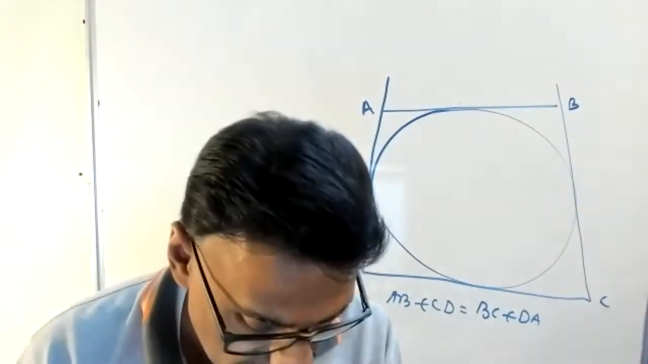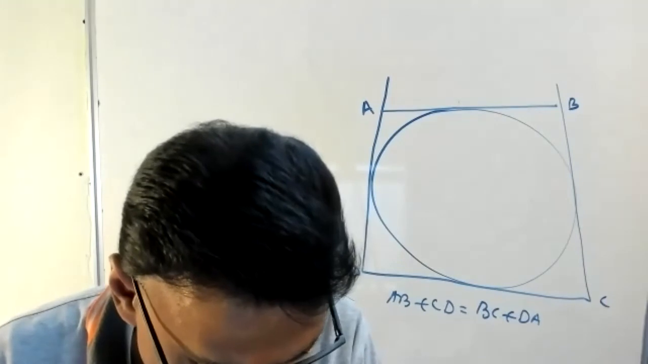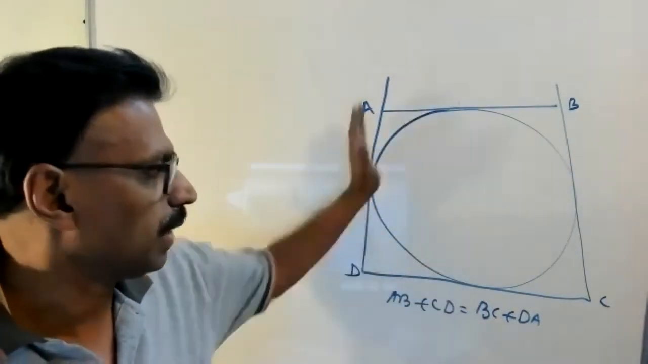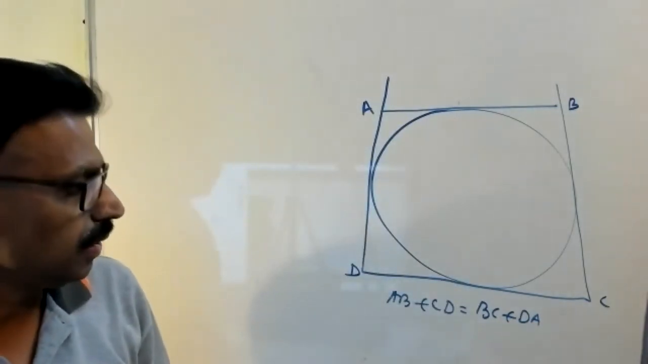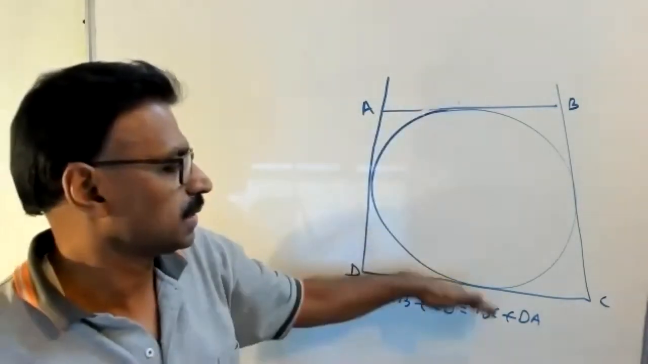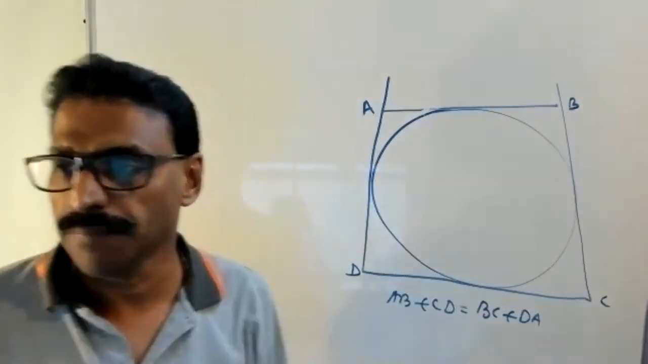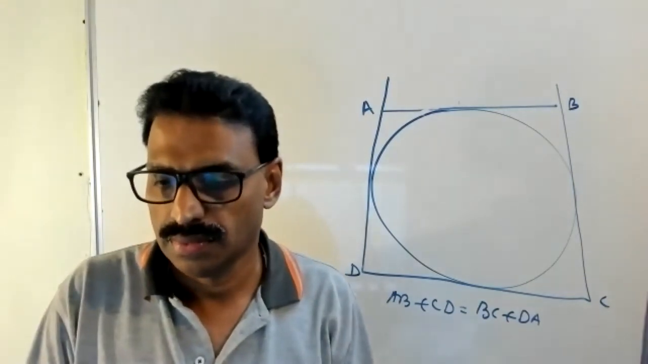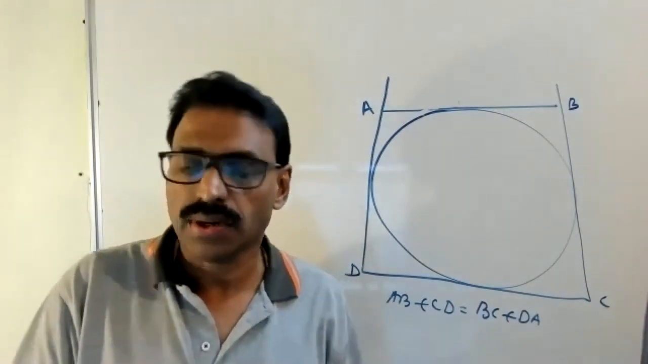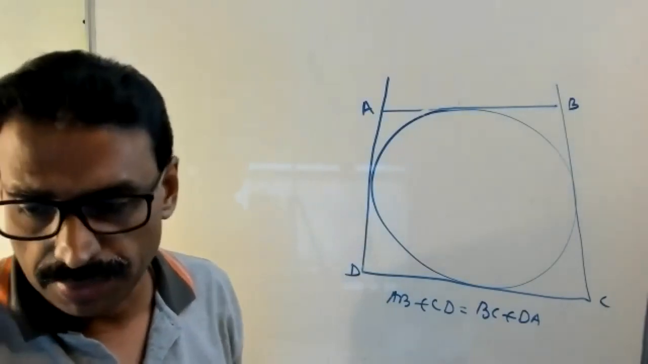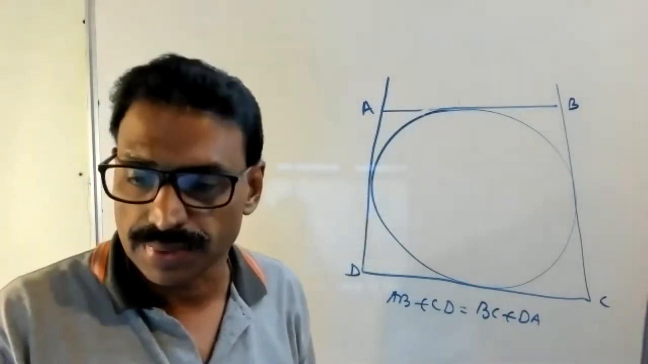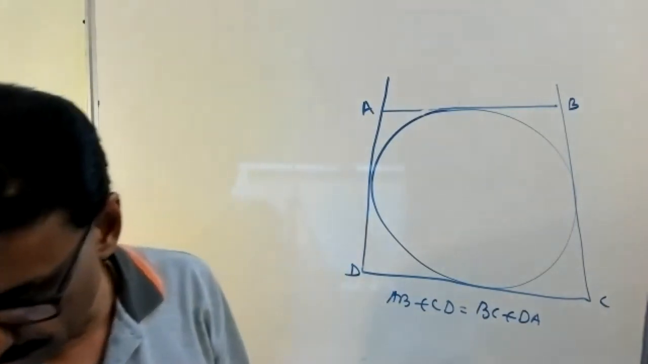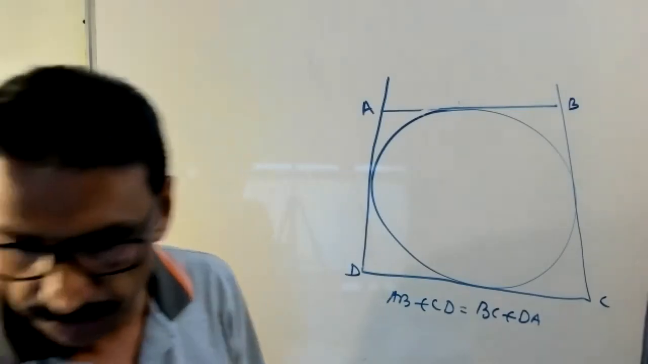A circle touches all the sides of quadrilateral ABCD. Prove that AB plus CD equals AD plus BC. This side plus this side equals this side plus this side. Anyone want to try this question? It's a quadrilateral. Okay, try first. Only one theorem, just one theorem: tangents from an external point are equal. That's all.